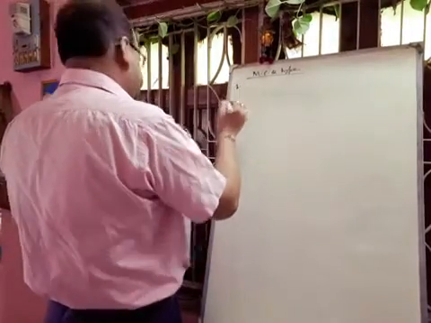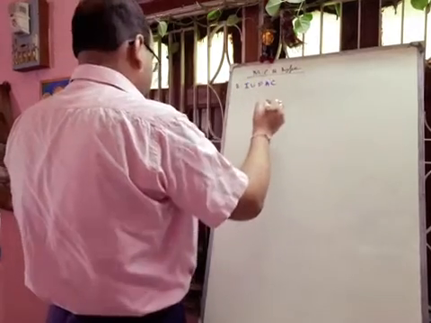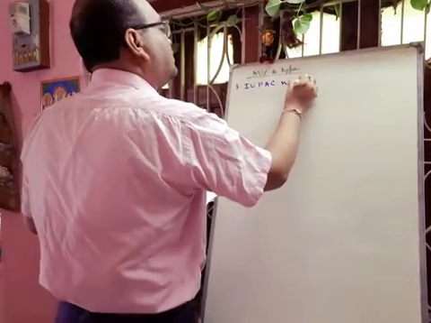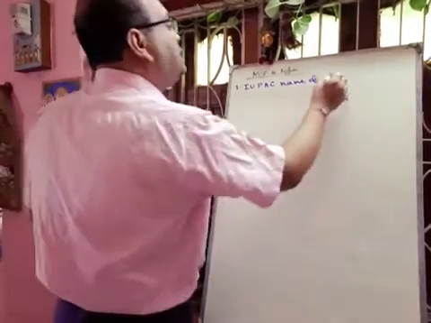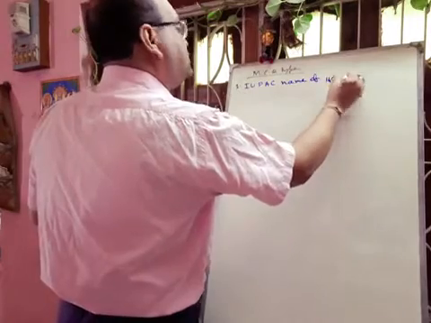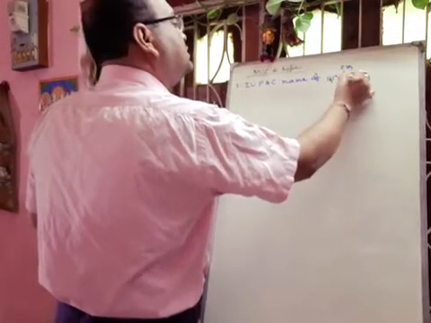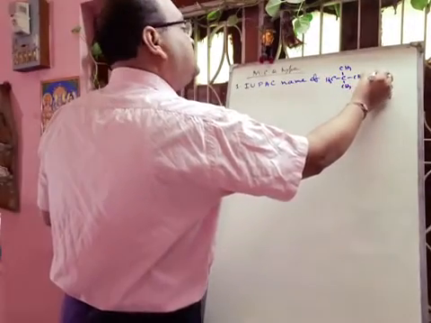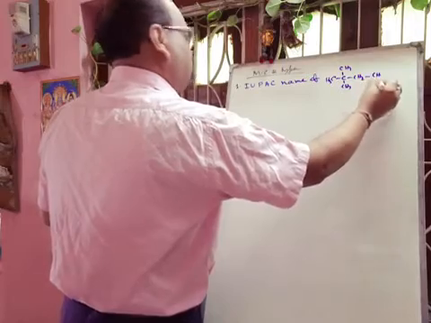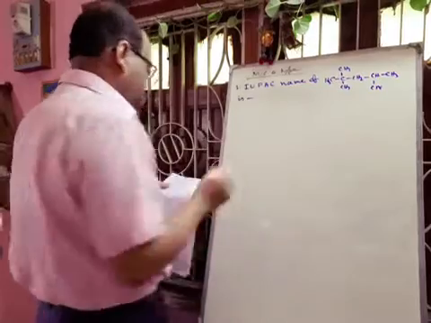First question is given: the IUPAC names of CH3, C, CH3, CH3, CH2, CH, CN, CH3 is dash.